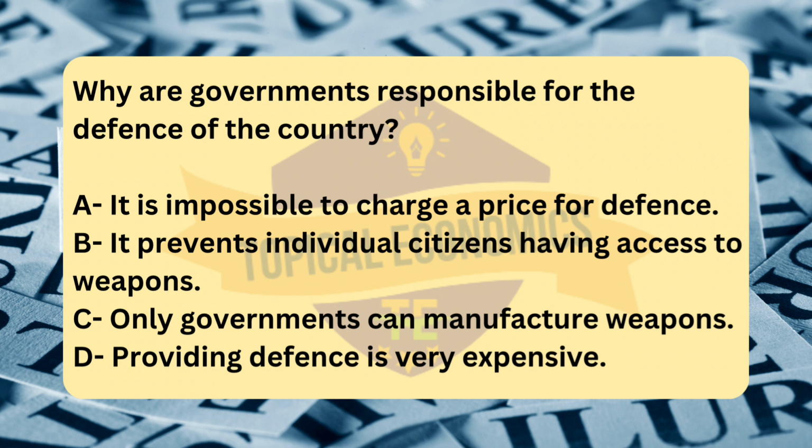Because of these characteristics, it would be impractical and inefficient for private firms to provide defense, as they would not be able to charge all citizens or prevent free riders, people who benefit from defense without paying. This creates a market failure, where the private sector cannot efficiently provide defense services. Therefore, the government steps in to provide this essential service to everyone, funded through taxes. Analyzing the other options. Option B. It prevents individual citizens from having access to weapons.